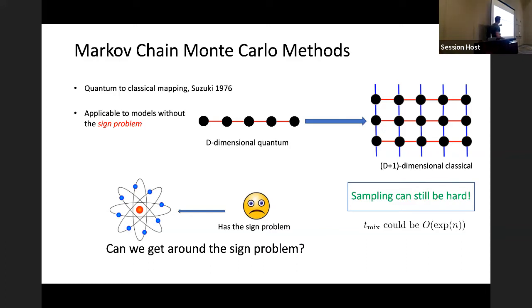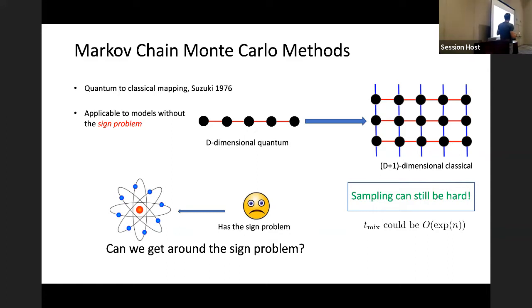But I do just want to mention that just because a model admits this quantum to classical mapping doesn't mean you can automatically calculate properties of interest about it, because this classical distribution that it gets mapped to could still be very hard to sample from.